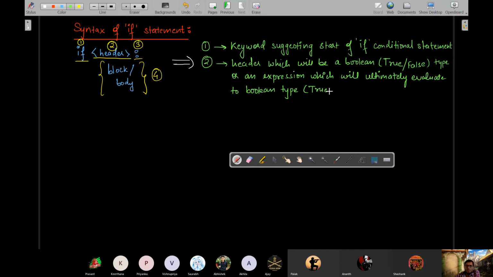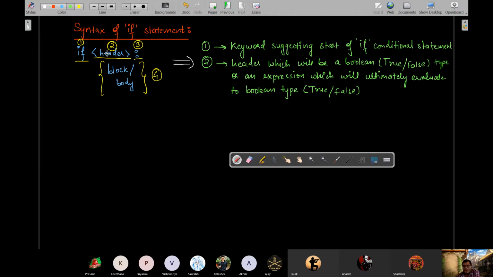True or false. So the header will be an expression like a greater than b, where a and b are two values. Or 4 greater than 5, the answer of which always comes as true or false. So the header part after if and before this colon will be such an expression, not a statement, an expression which will ultimately evaluate to true or false.